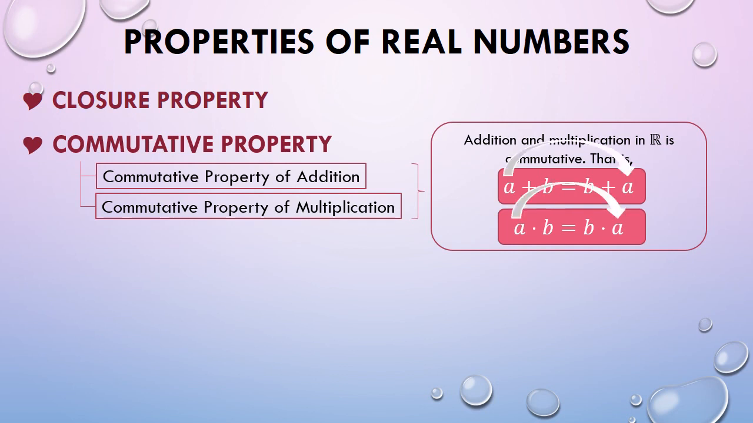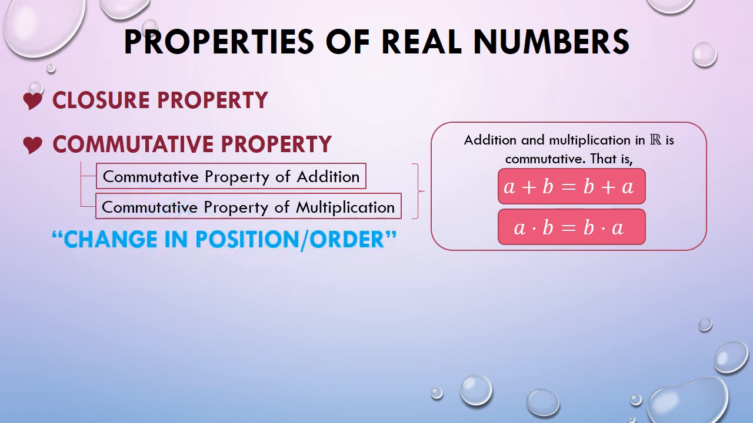equations, firstly on the left-hand side, una si variable a tapos sinundan ni variable b. But looking at the right-hand side, nagkapalit ng posisyon si variables a and b. In other words, masasabi natin na it is in commutative property of either addition or multiplication if there is a change in position or order occurred.